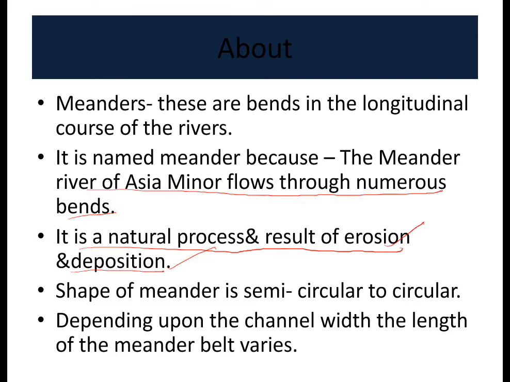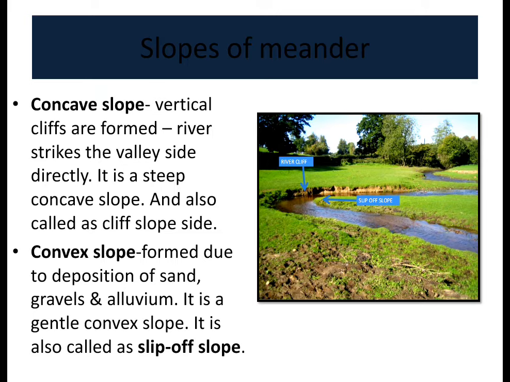The shape of a meander is semicircular to circular, and depending upon the channel width, the length of the meander belt varies. There are two slopes: one is the concave slope and the other is the convex slope. Here we see the river cliff. This cliff is called the concave slope, but here this is the slip-off slope, which is the convex slope. The concave slope is a very steep landform.